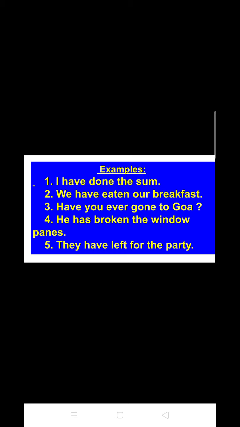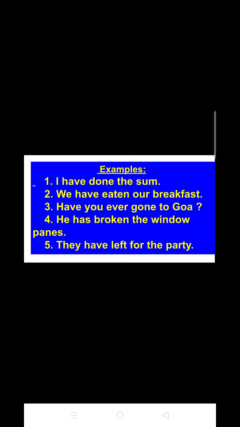So students, these are some of the examples for your convenience. Number one is I have done the sum. Next, we have eaten our breakfast. Next, have you ever gone to Goa? Next, he has broken the window panes. And the last one, they have left for the party.